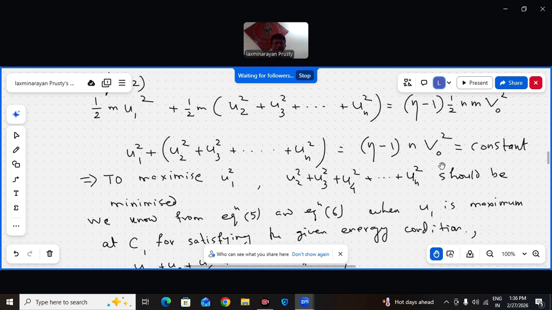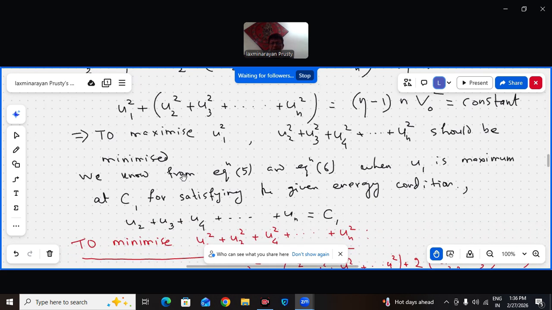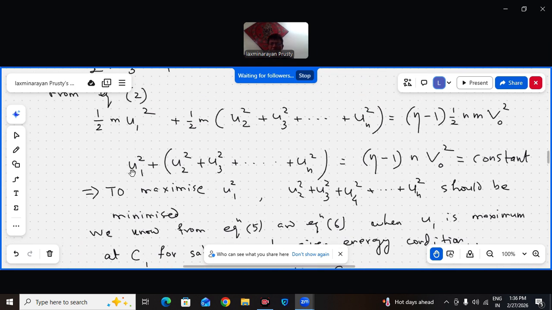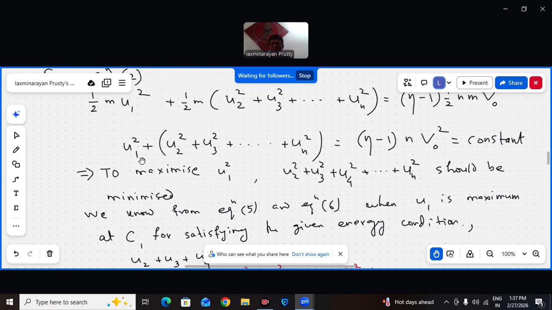Then if we bring E1 to this side, because I want to maximize E1, E1 square also has to be maximized. That means the right hand side is a constant. E1 is maximized means this U2 square up to UN square, the summation, should be minimized. That's what I do. It's a very simple argument.